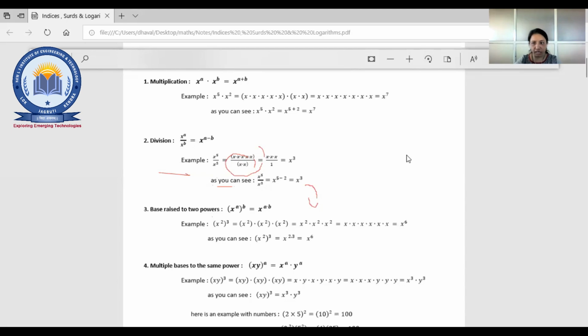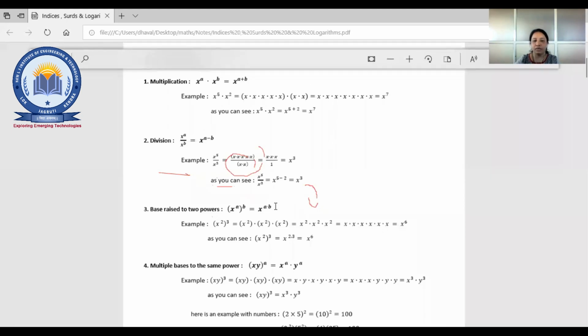Is there any doubt, Dev? Because you are raising your hand, or just write down in the chat box. Okay. So whatever the powers are there, they are going to be multiplied, right? So x raised to a into b.